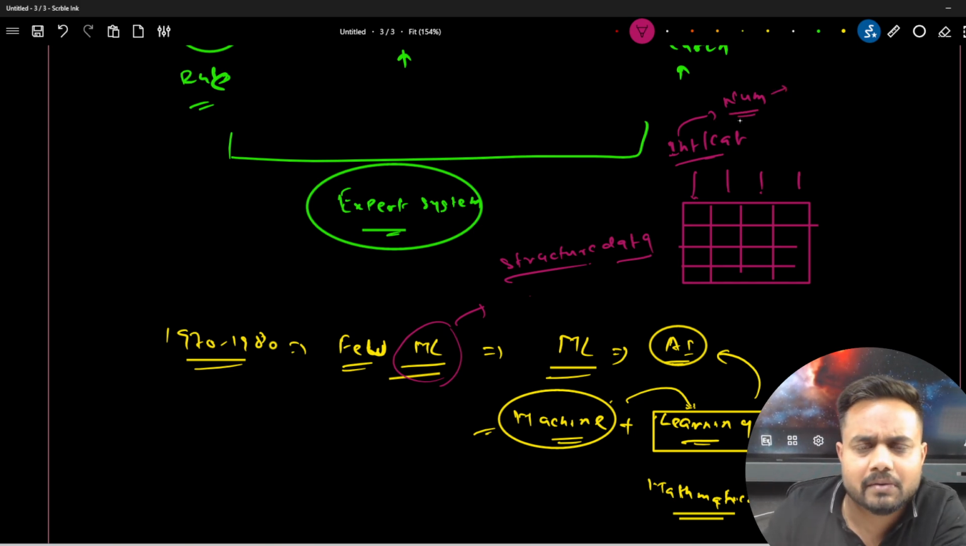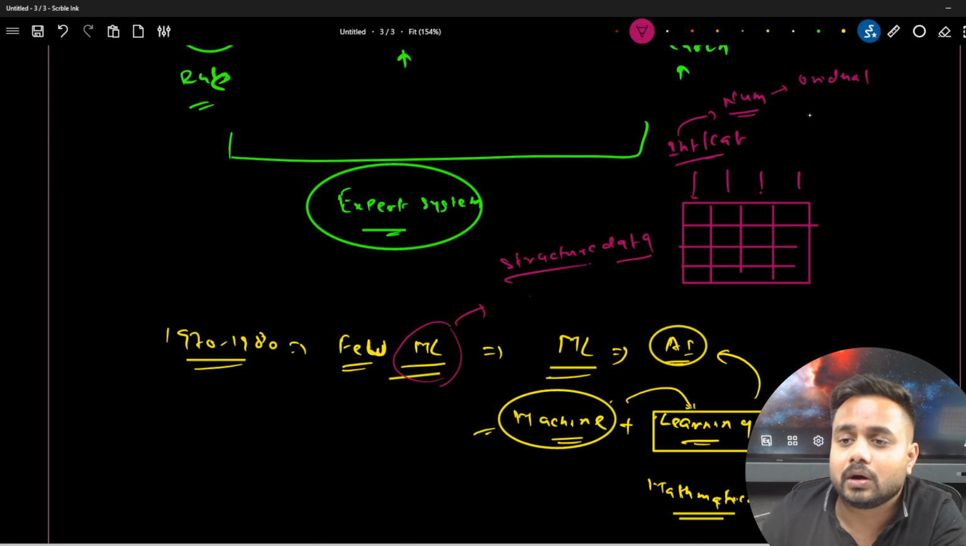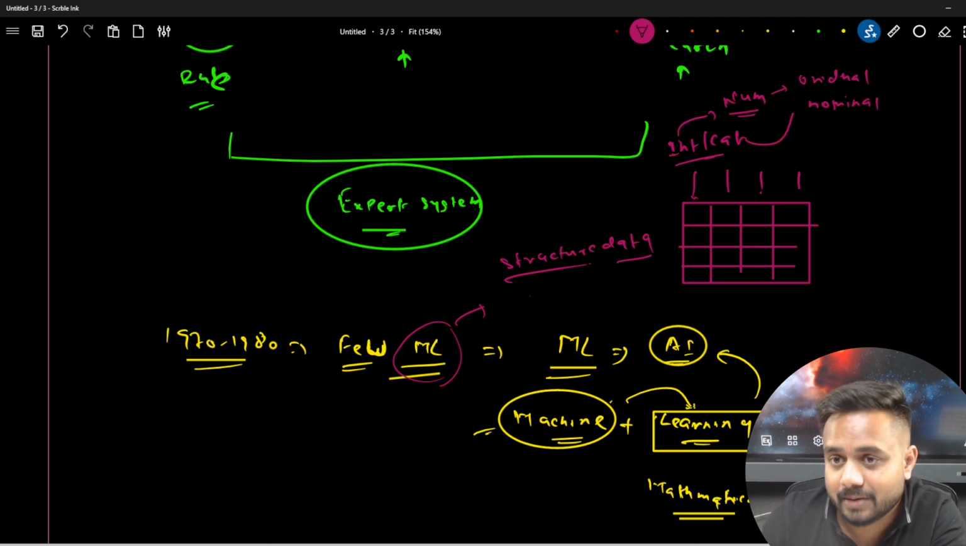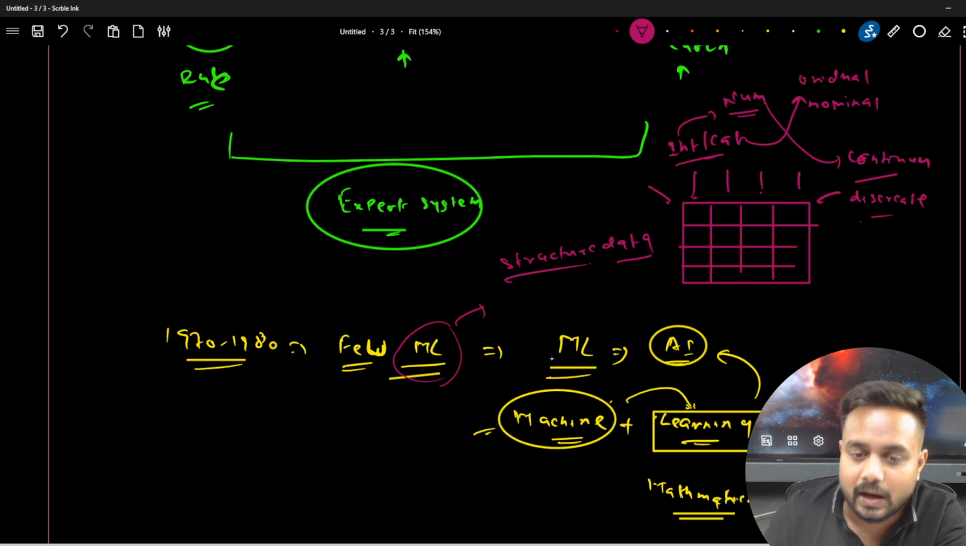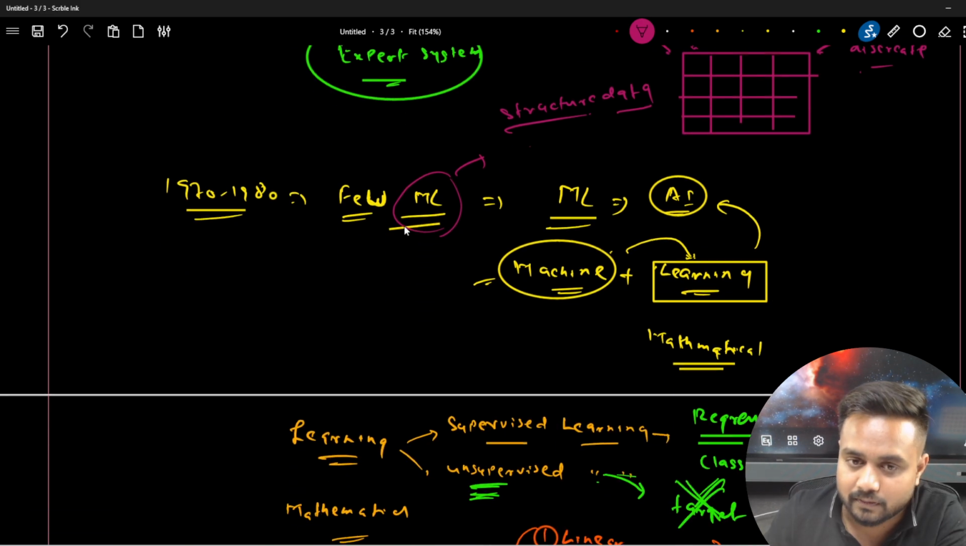Now we have different categories of features, like ordinal features or nominal features. Here I'm talking with respect to category. If we are talking with respect to numerical, there will be continuous and discrete. Let me write it down over here. There will be continuous and discrete features. So, guys, here it was specifically working on this type of data only, and yes, it's a way of achieving artificial intelligence.